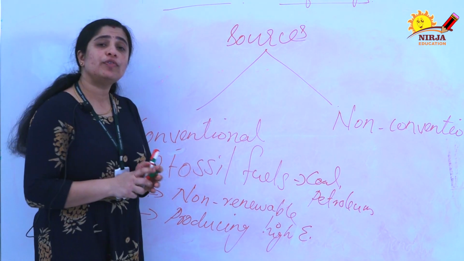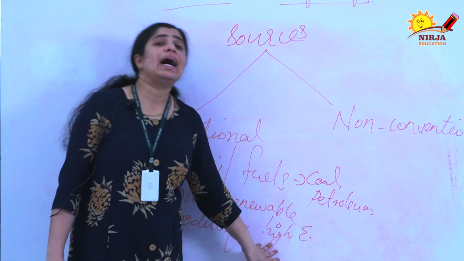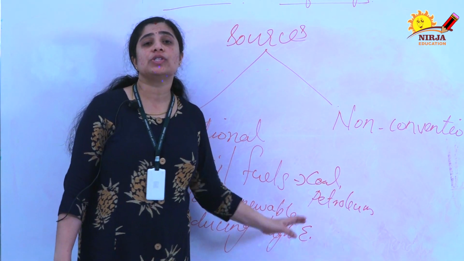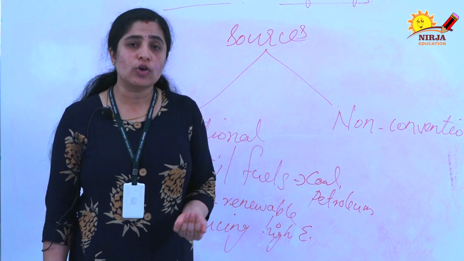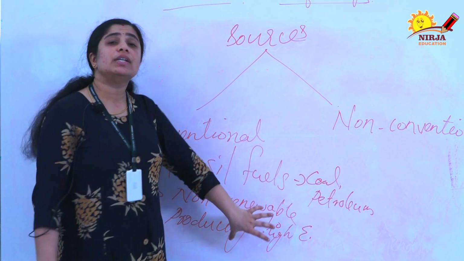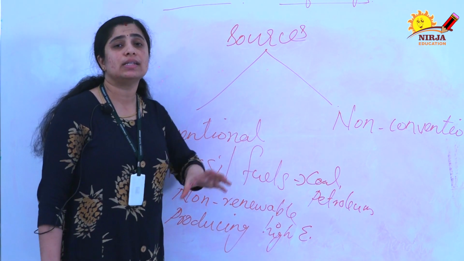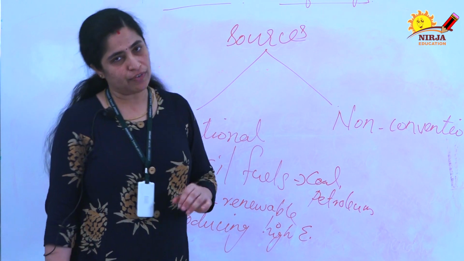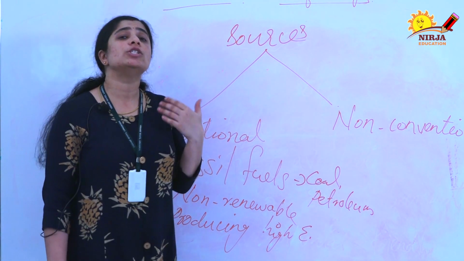The advantage of using these fossil fuels is that they produce high energy, that means high heat energy. But there are some disadvantages of these fossil fuels also. Already I told you that they are non-renewable sources of energy. And the second disadvantage is that they create so much pollution.